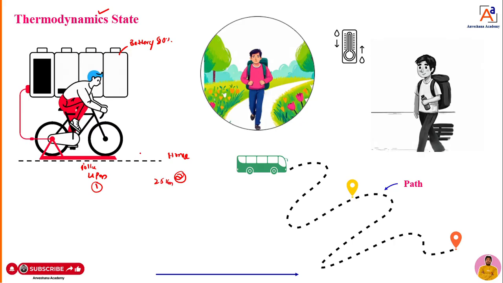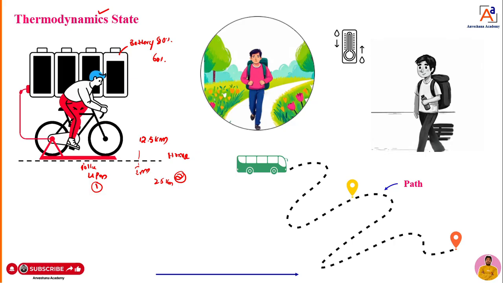When you reach an intermediate point, I will write it here, intermediate point, again your friend or mother or father will call and ask what the status of the battery is. When it reaches the intermediate point, you can take 0 to 25, assume 12.5 kilometers. When you are at 12.5 kilometers, what is the status of the battery? You will tell that it has reached 60%.